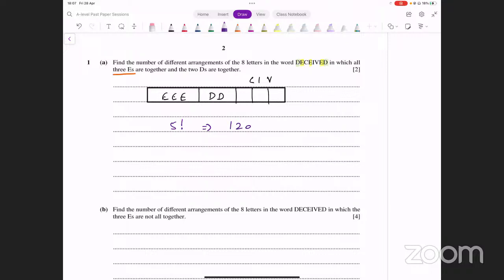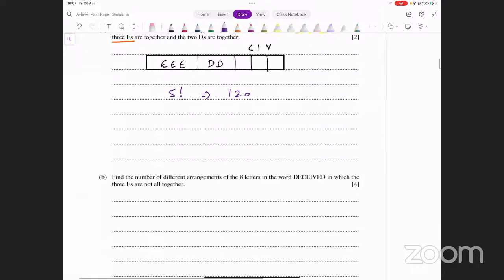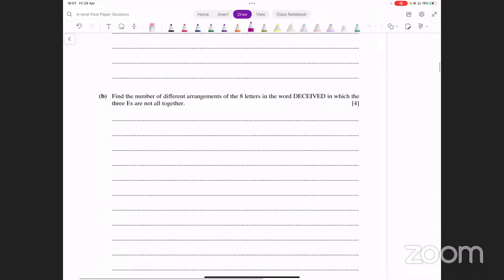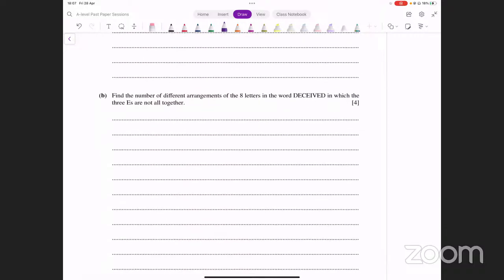Okay, let's look at the second part. It says find the number of different arrangements of the 8 letters in the word deceived in which the 3 E's are not all together. अब इस तरह के प्रॉब्लम्स है ना, आपको ये स्टेटमेंट को थोड़ा ध्यान से पढ़ना है. उसने क्या कहा है? The 3 E's are not all together. इसका मतलब ये है कि ये केस जो है ना, ये नहीं अलाउड. However, you can have 2 E's together and that is okay. 2 E's इकट्ठे हो सकते हैं, 3 इकट्ठे नहीं हो सकते.